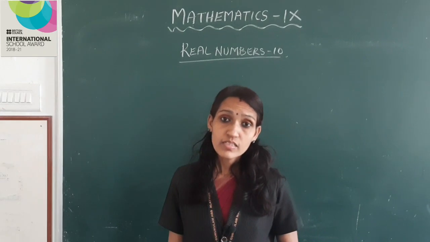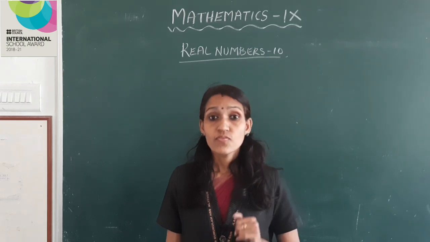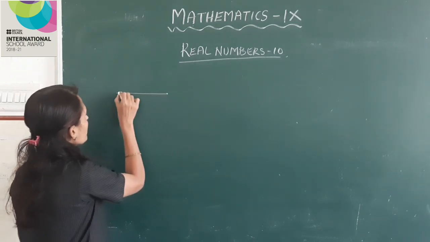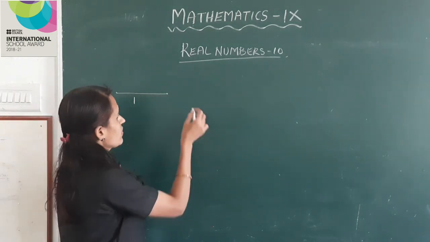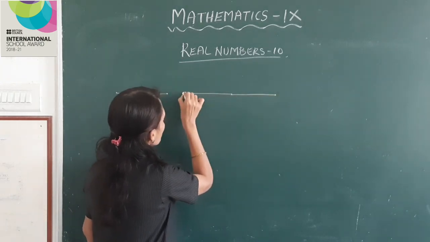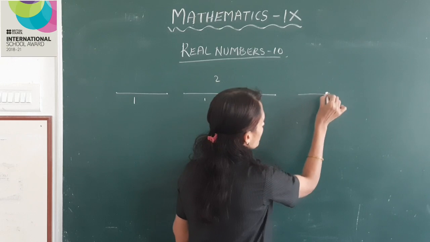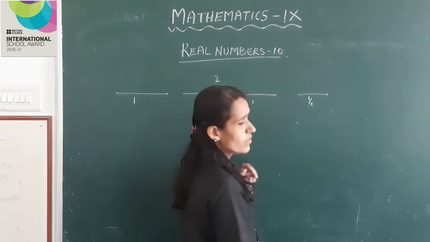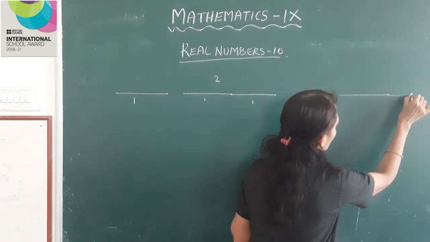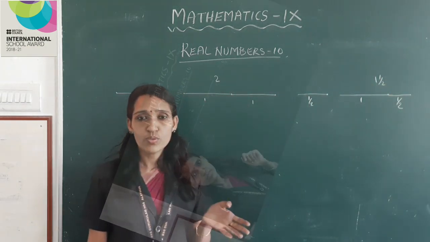Okay. Next, how do we express the length of a line as a number? We take some fixed length as 1, 2, 1, 2, half, 1.5, and so on.